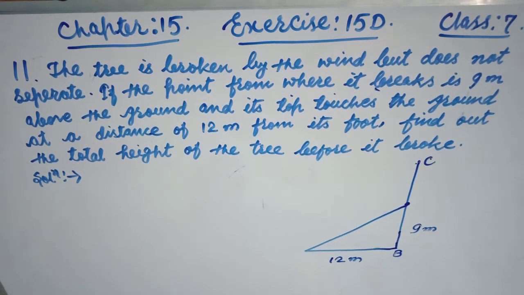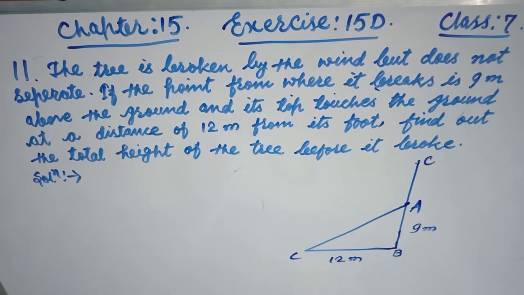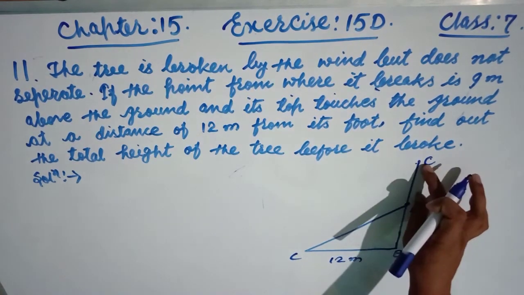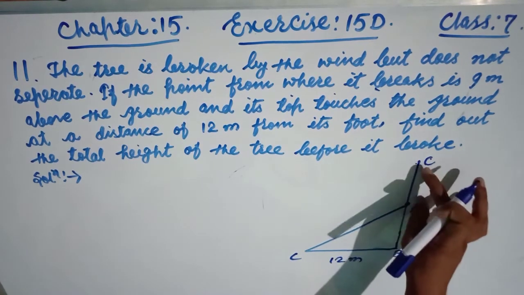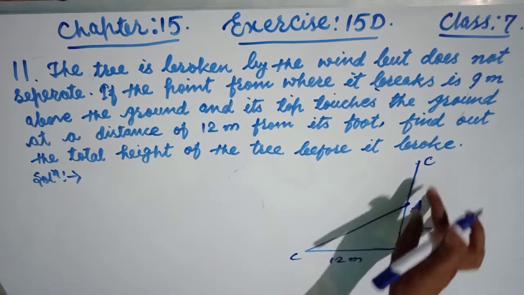So this is the figure, and now C becomes here, friends, after breaking. Suppose this is A. Now, friends, the total height of the tree, this height becomes this height, friends. This height AC is nothing but this, this AC is here, this is also AC.